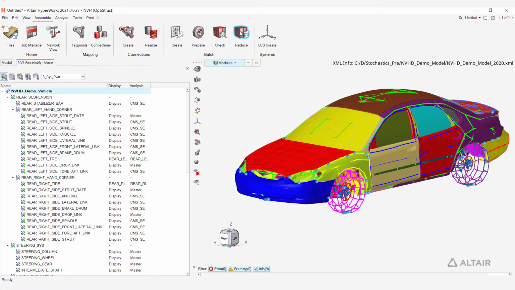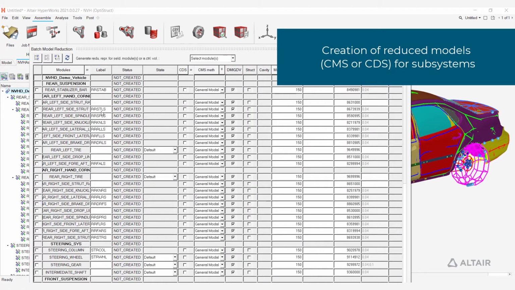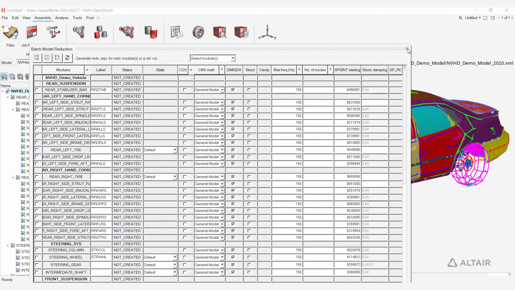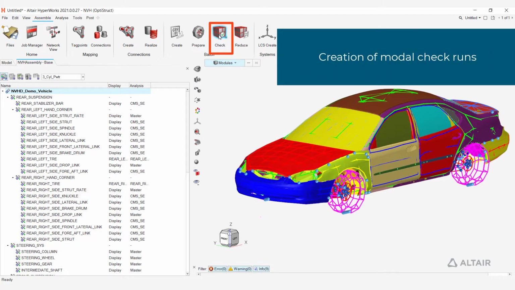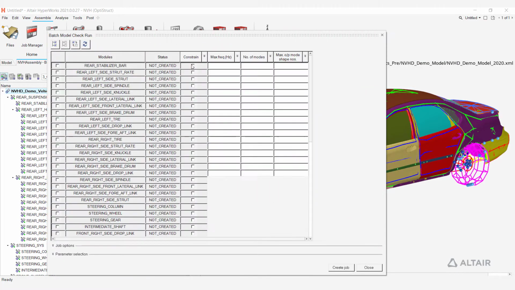NVH Director contains a tool to generate reduced models of subsystems for component mode synthesis or component dynamic synthesis analyses. After completion of the model setup, modal check runs can be launched in batch mode.